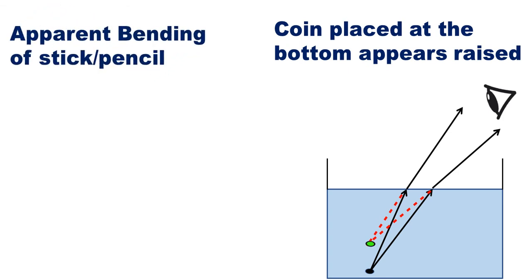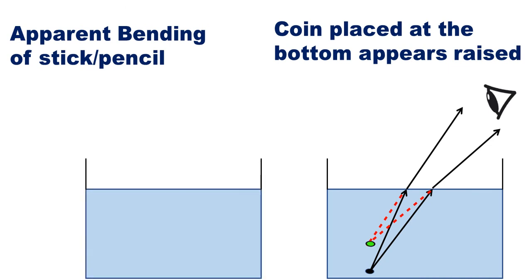Let us take one more example, apparent bending of stick or pencil when partially immersed in water. Take a beaker containing water, place the pencil or immerse the pencil partially in water. Now what will happen? How do you locate the image? Take 2 rays from the tip of the pencil. You will locate the tip of the image of the pencil.